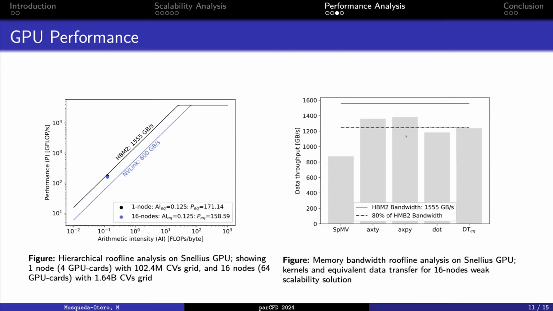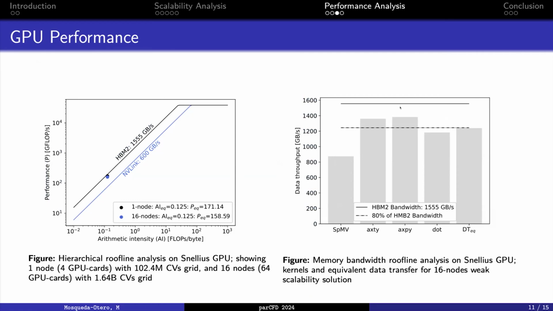However, we decided to also put into the roofline the solution for the 16 nodes. As we can see here, this is the solution for the 16 nodes. For CPU, we were showing the strong scalability. Here we are comparing the weak scalability. In this case, we can see how points are almost overlapping each other. And also we have a reduction of 7% of the peak performance between these two solutions.